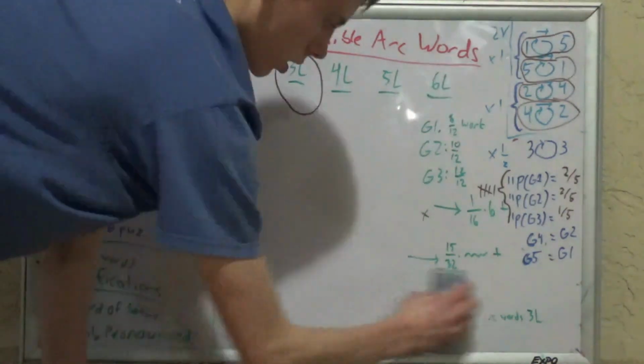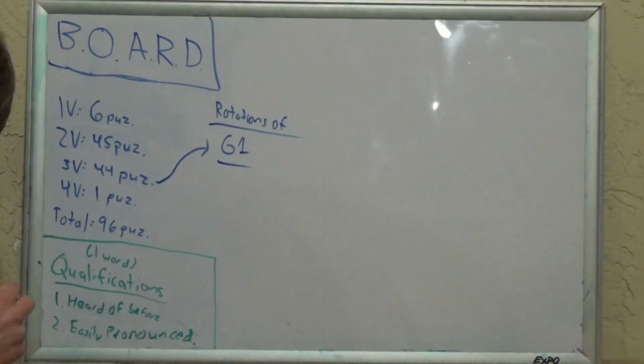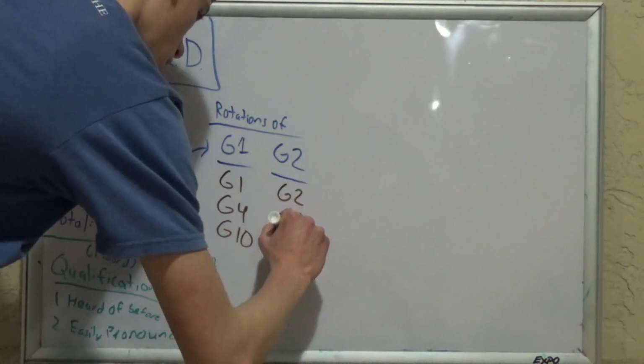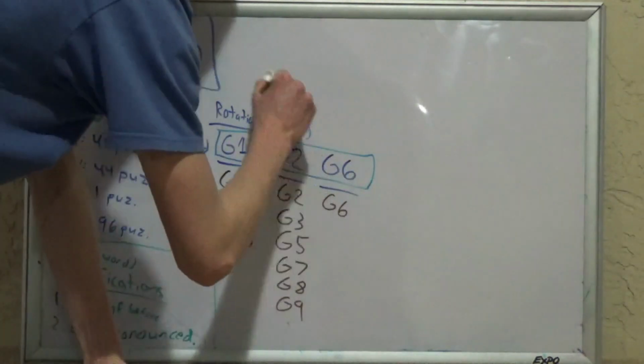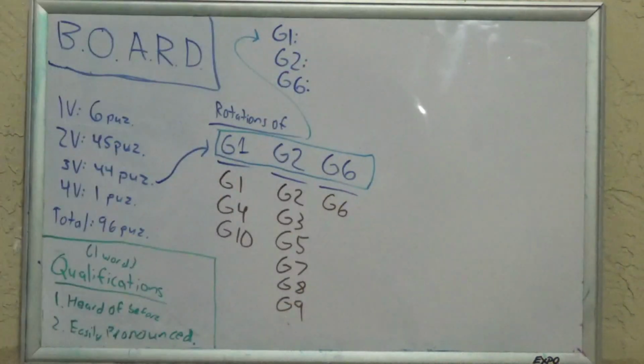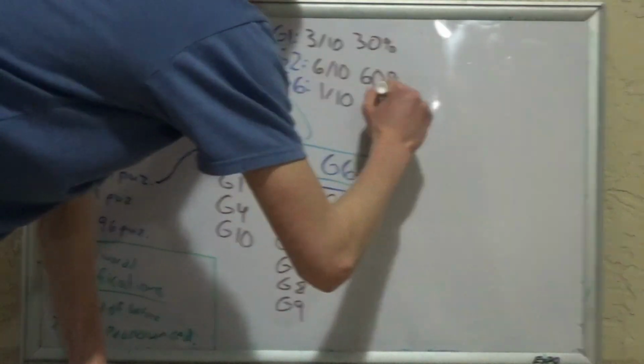Now that we've finished that, since it gets a little bit more tricky with 3 vowels, I'll cover a bit of it, but not too much. So there's 10 groups, but 4 and 10 are rotations of 1, and all the others except for 6 are rotations and reflections of 2, with no rotations of 6. This leaves us with 3 groups that matter, with a 30% chance of getting a group 1 rotation, 60% chance of getting a group 2 rotation or reflection, and a 10% chance of getting group 6.